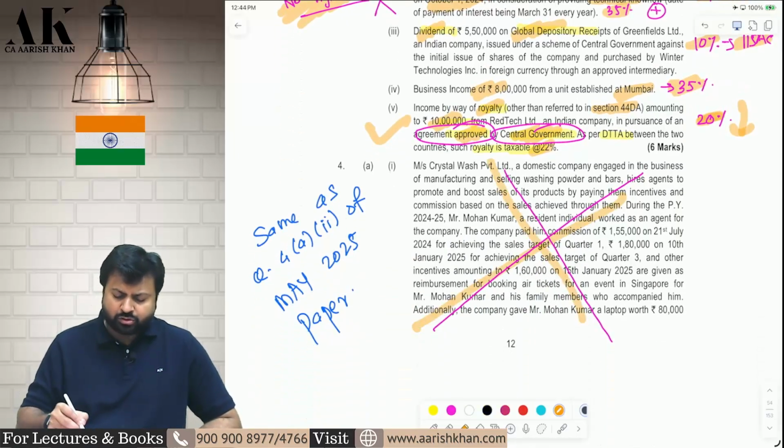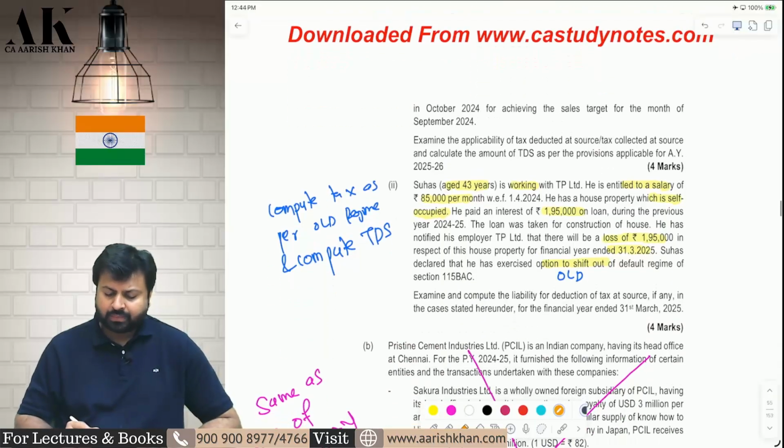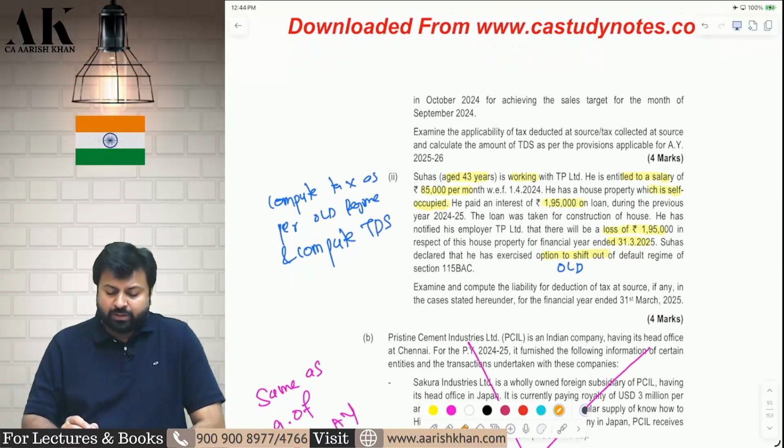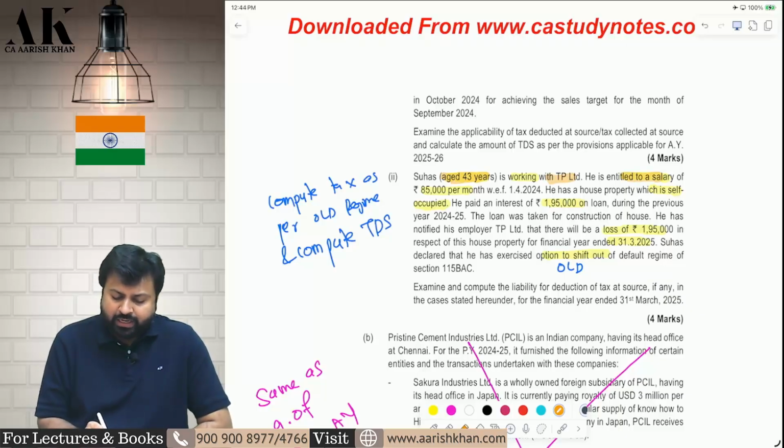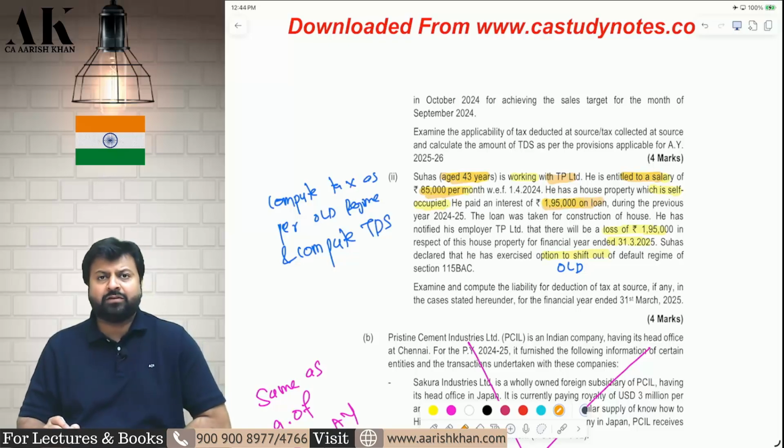Next question is a copy-paste question. You can check it if you want. The question after that is a new question, but a very simple one. Mr. Suhas is aged 43 years. He is working in a company with a salary of 85,000 rupees per month. He also has a housing loan interest of 1,95,000 rupees on a self-occupied property.